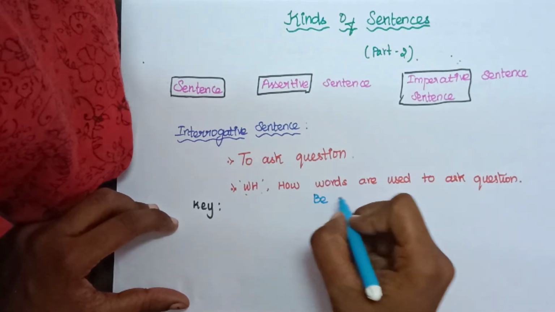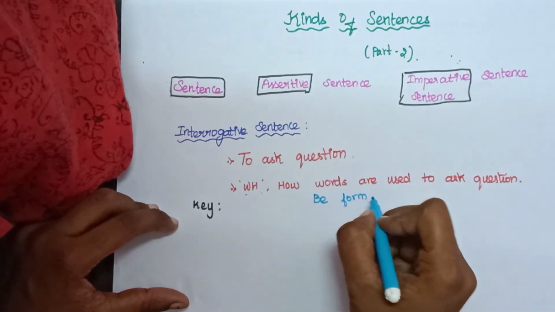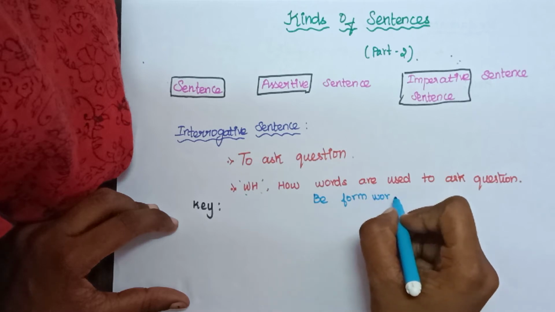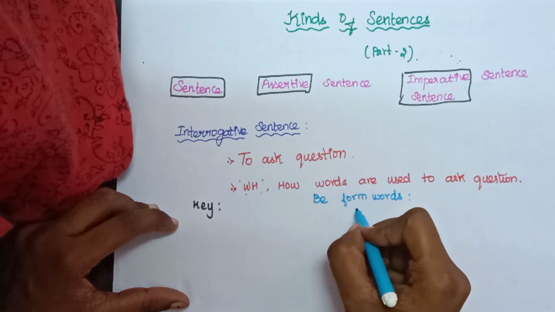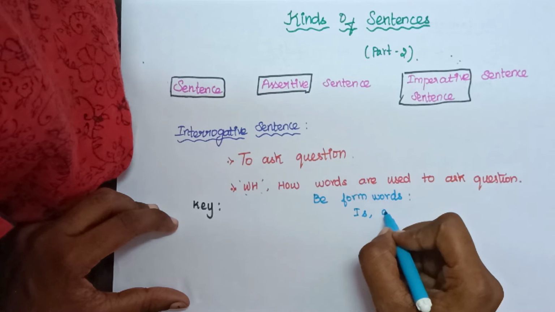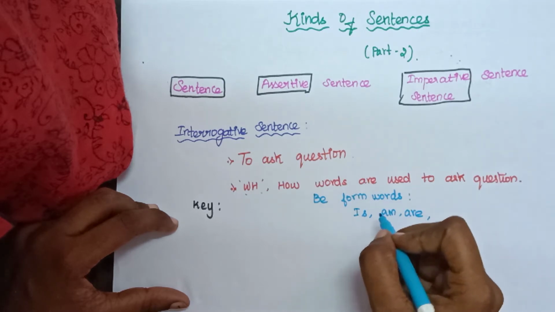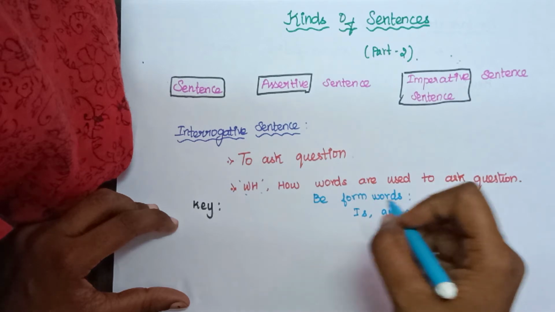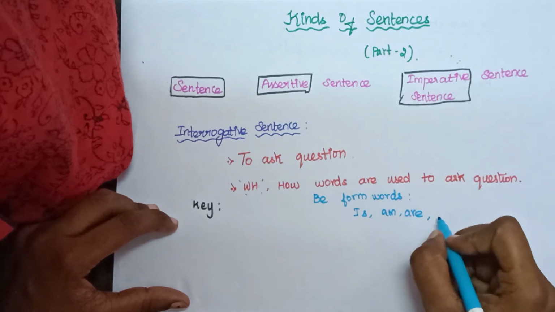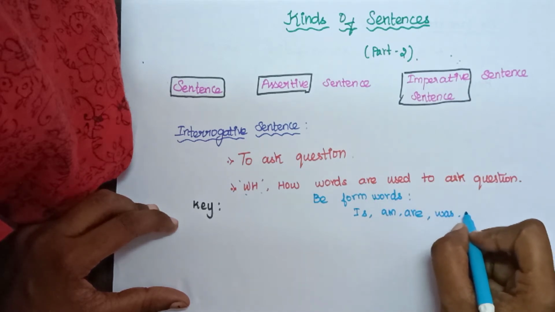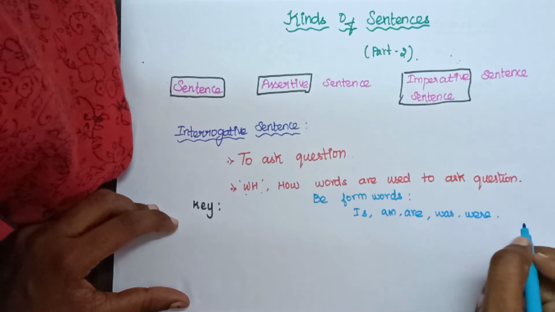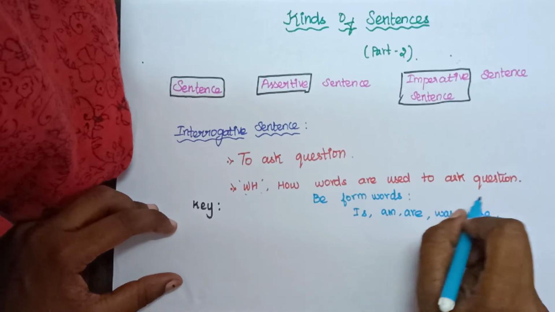What are all the be form words? Be form words are is, am, are, and all the past of these words. What are all the past of these words? Was and were. These are the be form verbs.